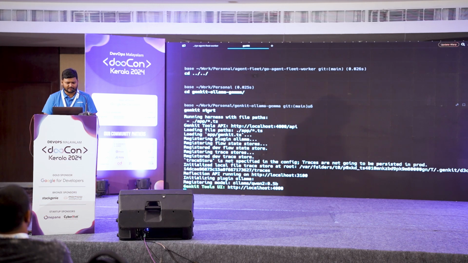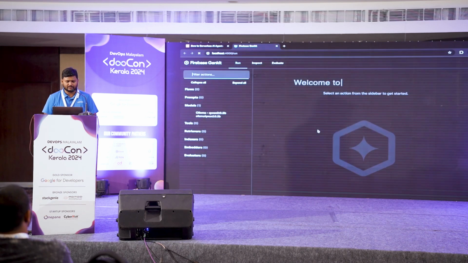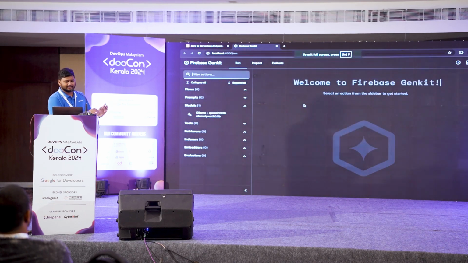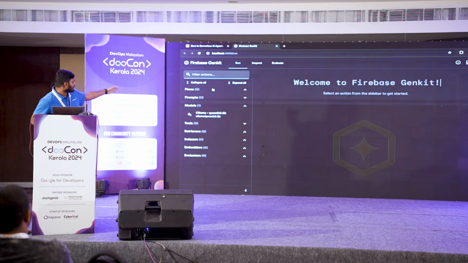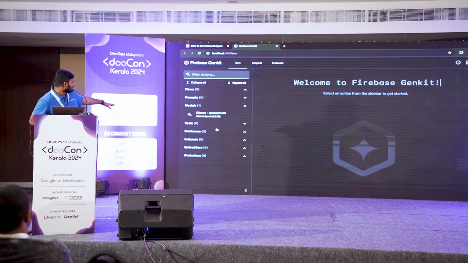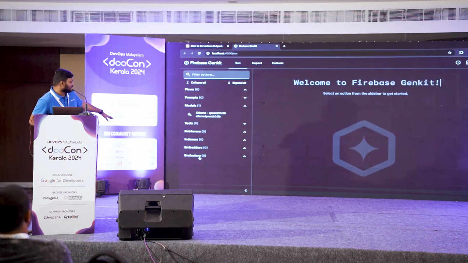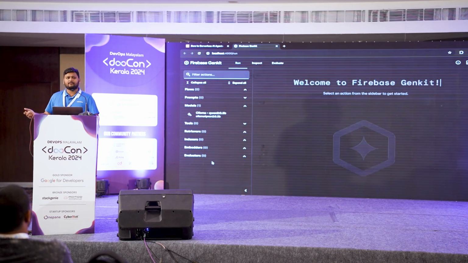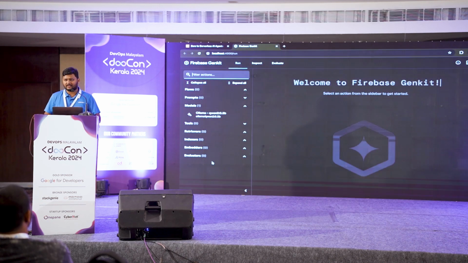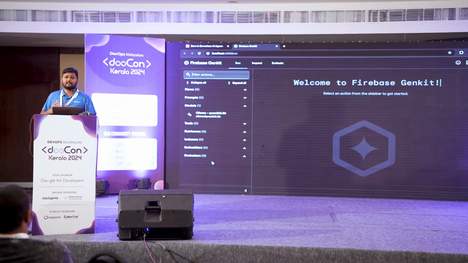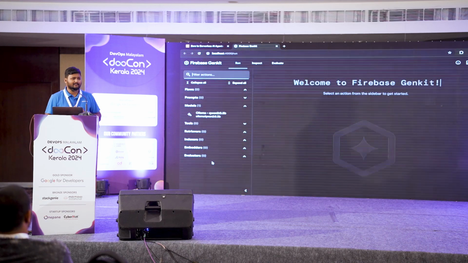Right. So once I do genkit start, this is a Node.js based project, and it gives me a UI like this. In this UI, you can see on the left side there's flows, prompts, models, tools, retrievers, indexes, embedders, evaluators. For those of you who have worked with LLM APIs or LLM-based products, you know that LLMs by themselves are not products.